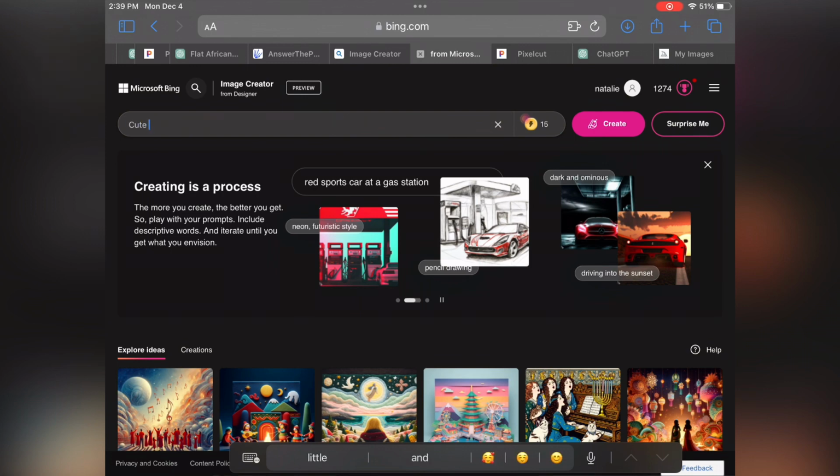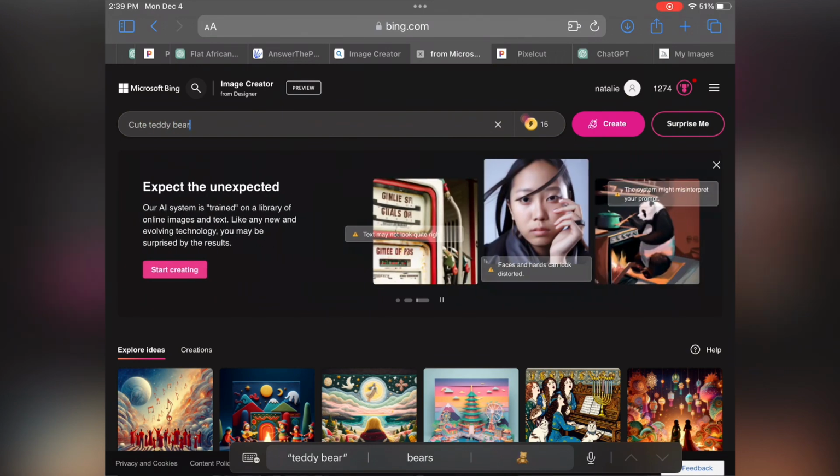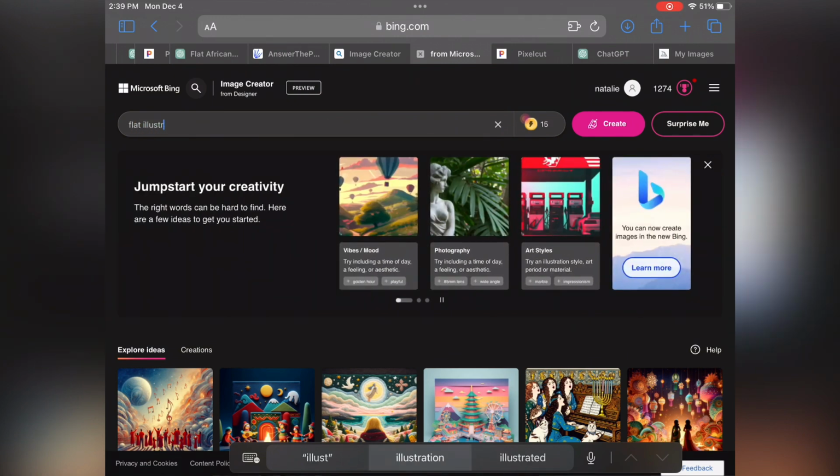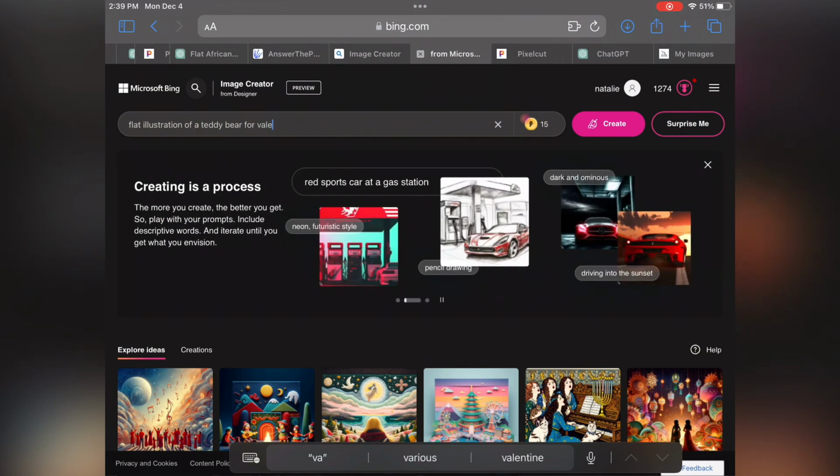So, Valentine's Day is coming up. I mean, people don't want to believe it, but these stores out here have Valentine's gifts out already. So we are going to create some stickers for Valentine's Day. So here we go. Flat illustration of a teddy bear for Valentine's Day.